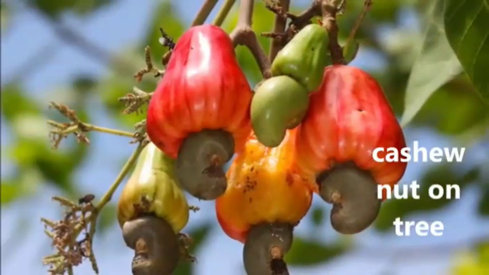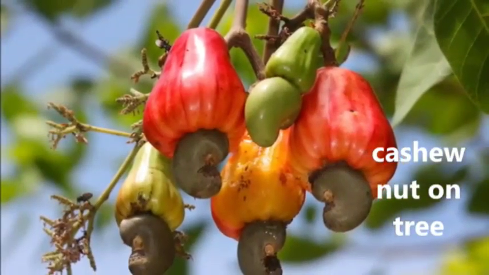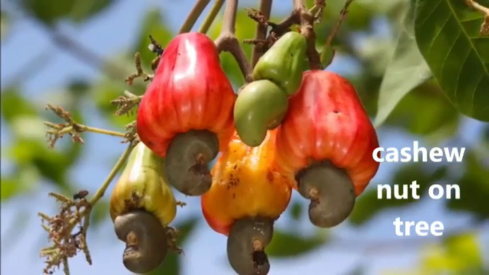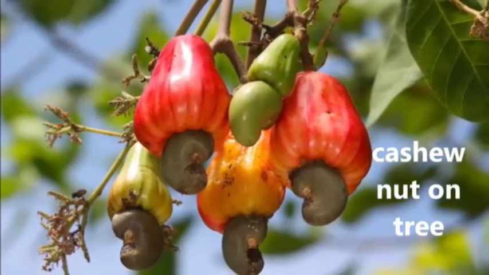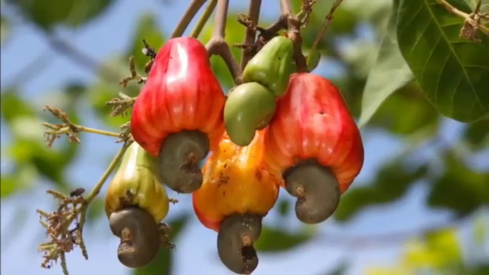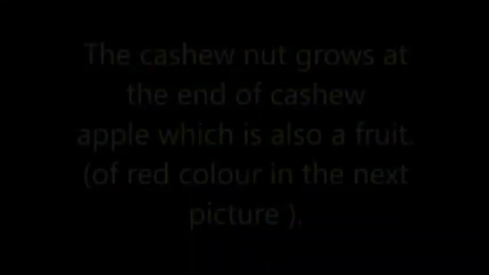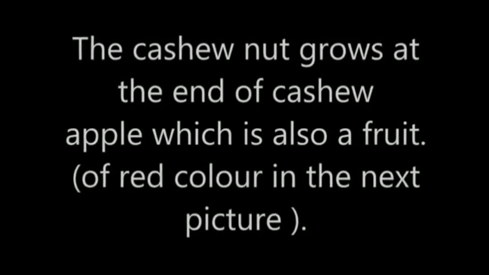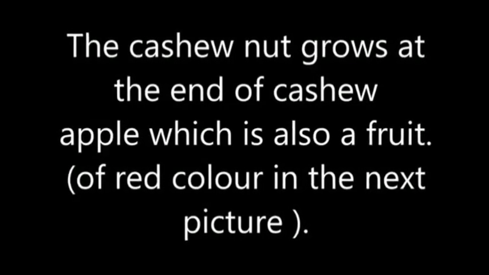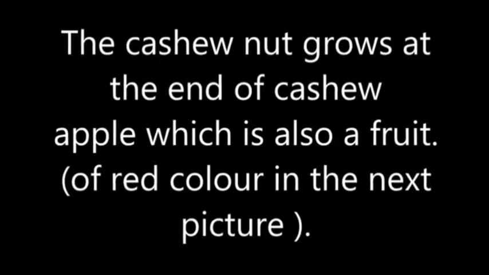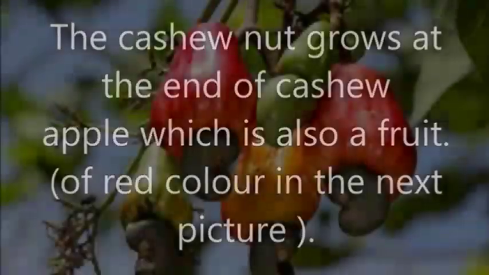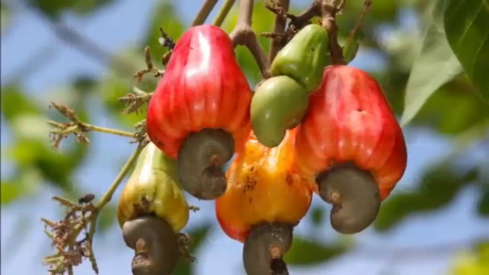So this is how a cashew nut looks like on a tree. So the cashew nut grows at the end of a cashew apple, which is also a fruit. So that red color thing which you saw in the previous picture and which you're going to see in the next picture is that fruit.